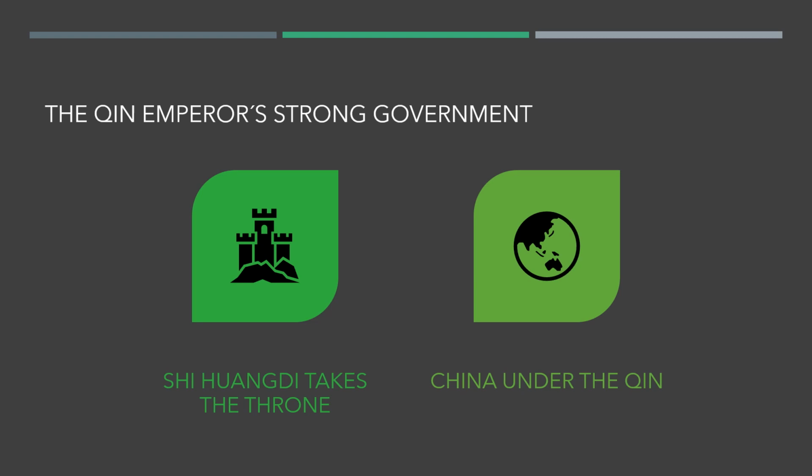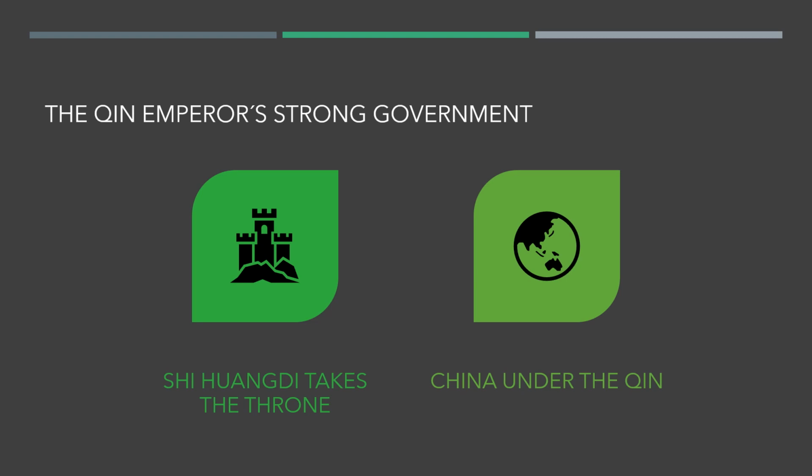Shi Huangdi changed China's old political system. This is very important to remember. He claimed all the power and did not share it with the lords. He even took land away from them and forced thousands of nobles to move with their families to the capital so he could keep an eye on them. This was to have better control.